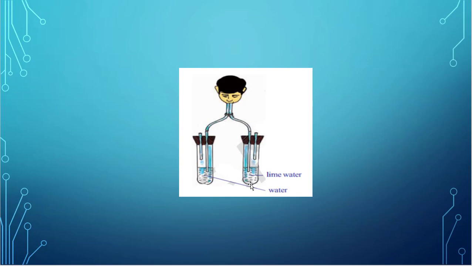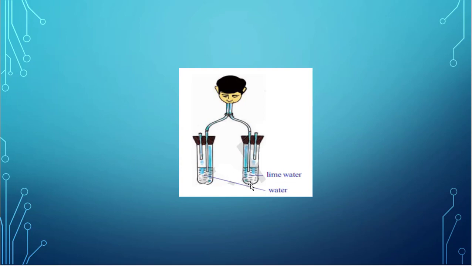And also do one more experiment at your home. Blow air on a mirror. That means keep the mirror in front of your face and blow air on it. Then what you will observe on the mirror is some smoke-like mist. That is the water vapor. That means our exhaled air contains carbon dioxide and water vapor.